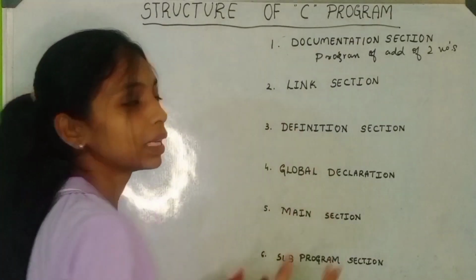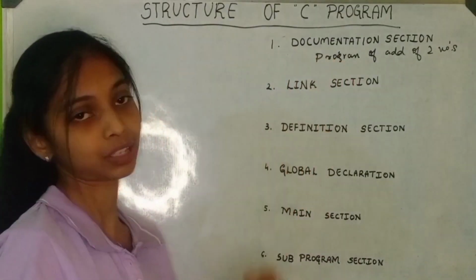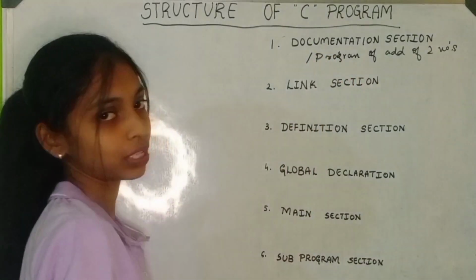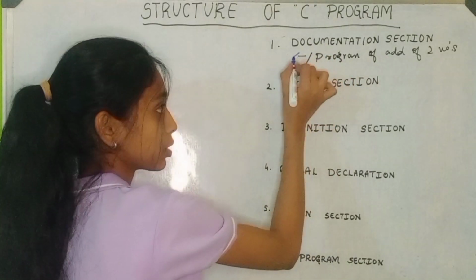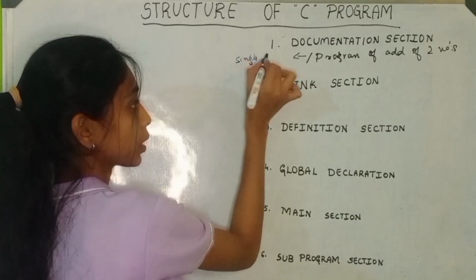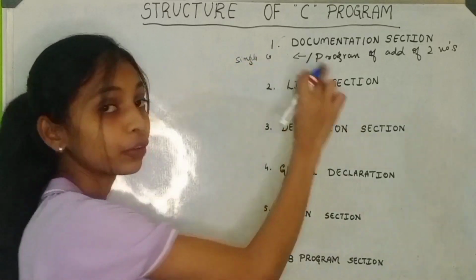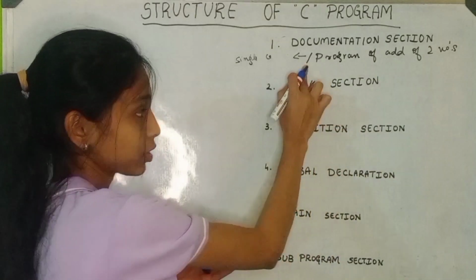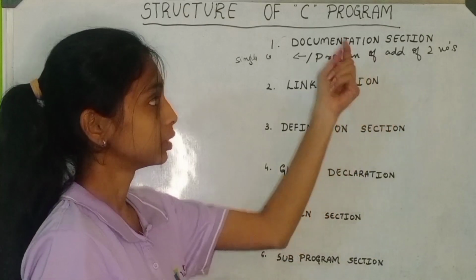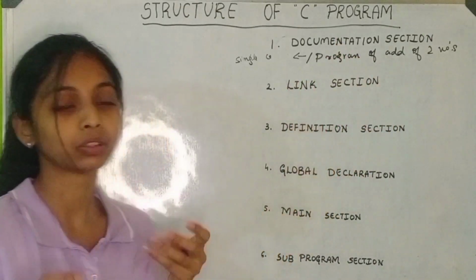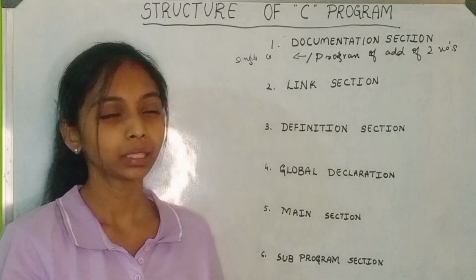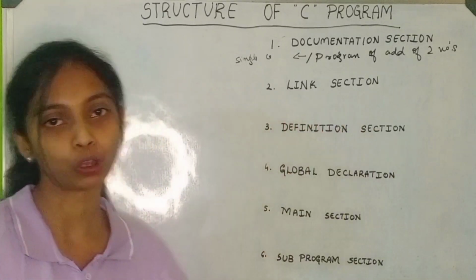The compiler ignores this documentation section by having a double forward slash like this. This is called a single line comment. So whenever you put this forward slash, it will tell your compiler to ignore this line. But this documentation section is not mandatory, you don't have to write it in every program. But it is a very good habit to follow.